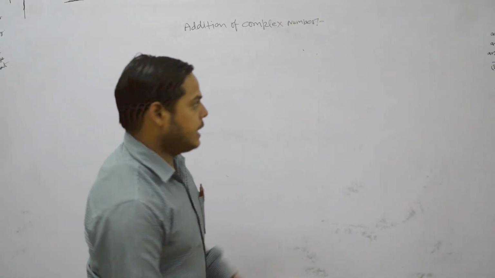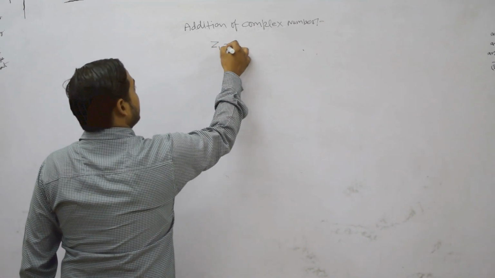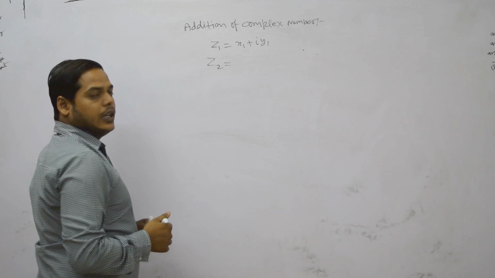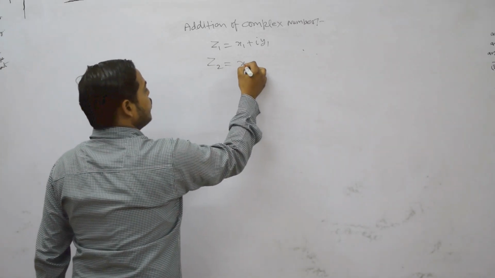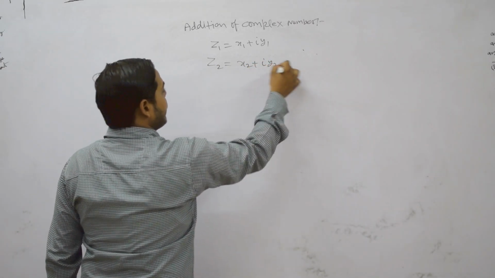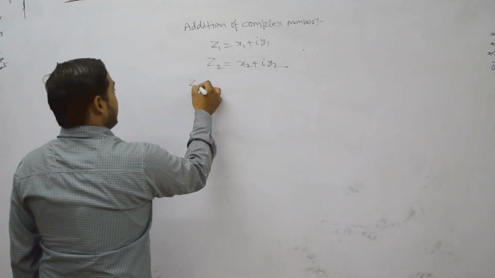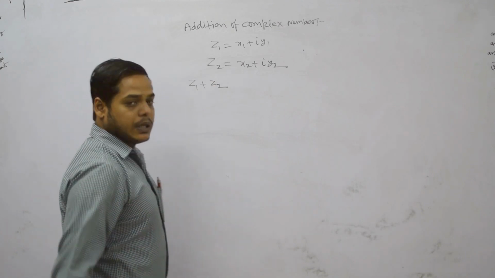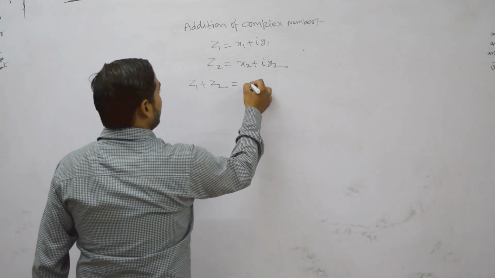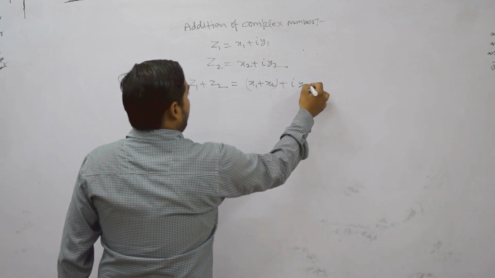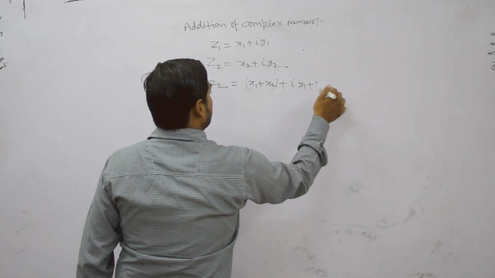Suppose we have two complex numbers, z1 equals x1 plus iy1 and the second complex number z2 equals x2 plus iy2. If you want to add these two numbers, then their addition is represented by z1 plus z2 and this is equal to x1 plus x2 plus i(y1 plus y2).